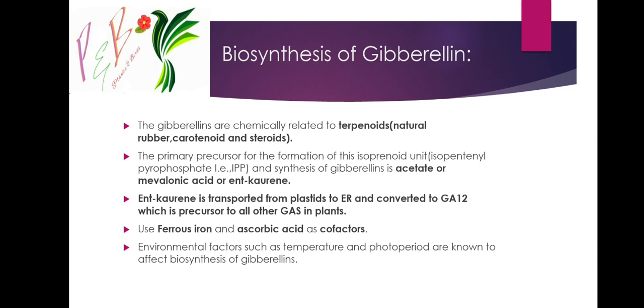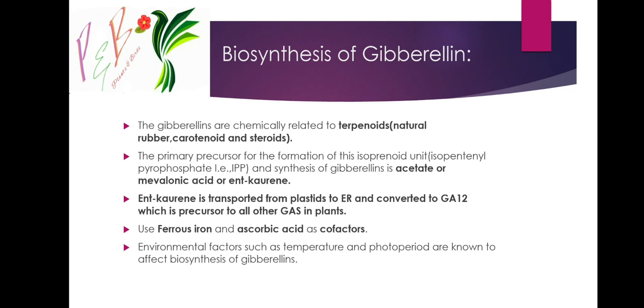Okay, acetate, malonic acid, and ent-kaurene, because acetate is the first main product. From that, malonic acid is formed, and from malonic acid, ent-kaurene is formed. The gibberellic acid pathway is a very large pathway, so we don't know the exact pathway of the gibberellins. So the precursors are three: acetate, malonic acid, and ent-kaurene.